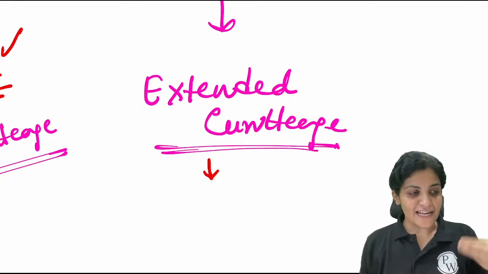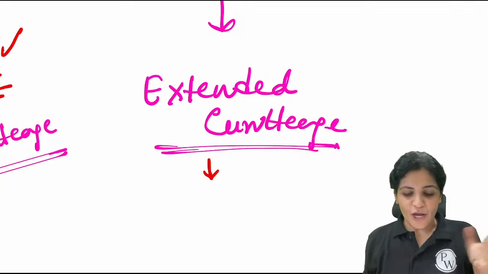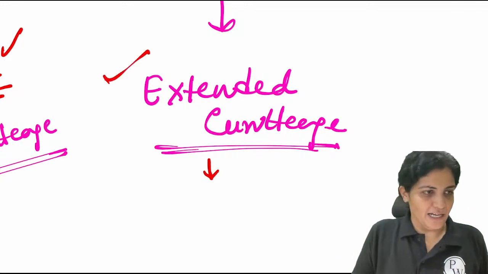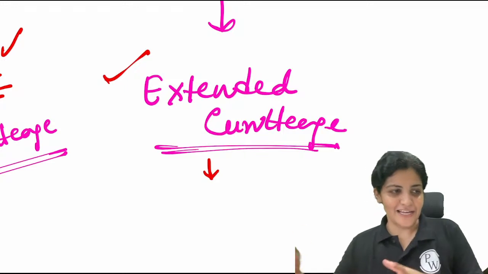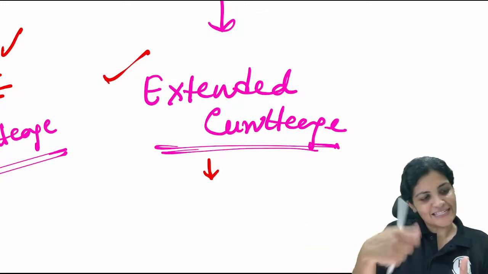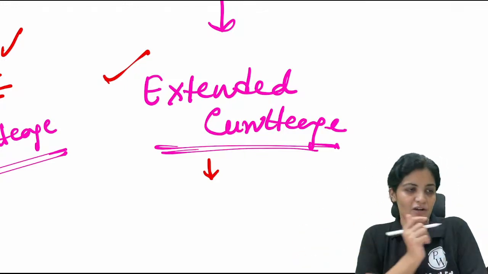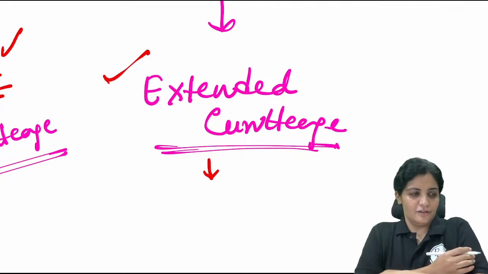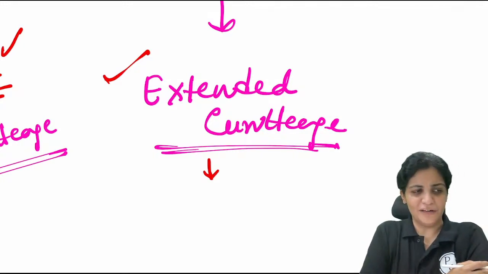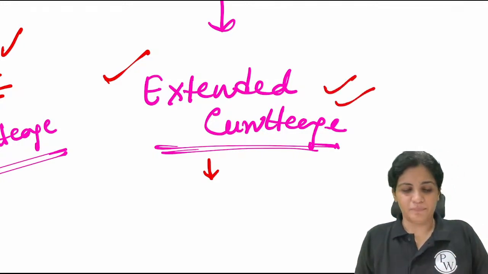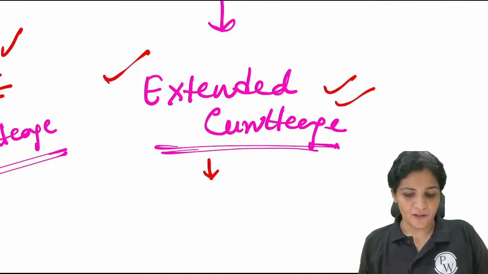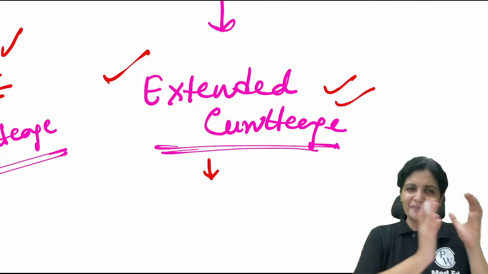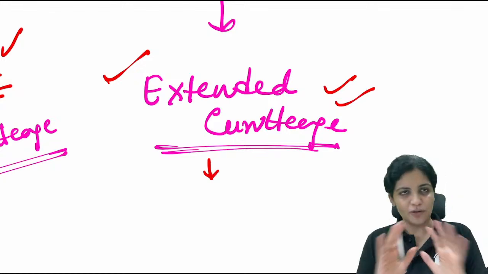The curettage is done extensively. But the answer here is extended curettage. Extensive is not the word. You can do curettage excessively, but the word I have learned is extended curettage. Whatever it is, extensive or extended, it's fine.